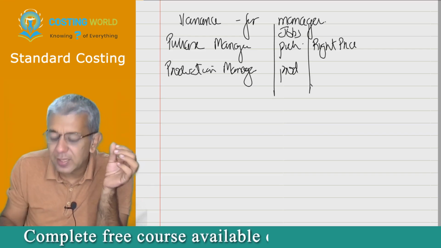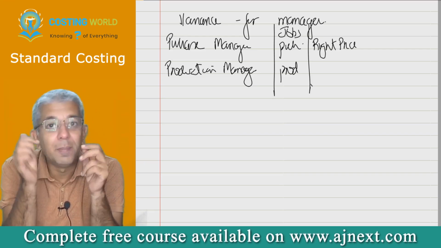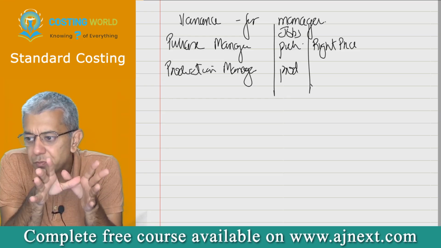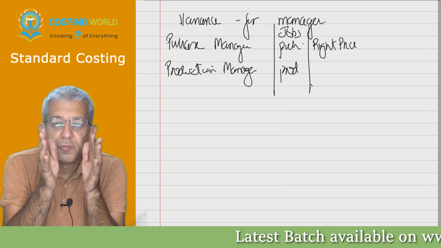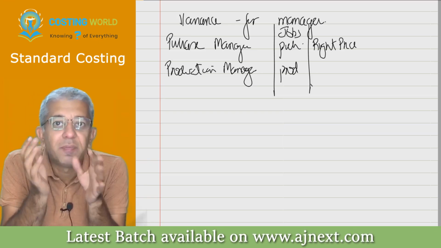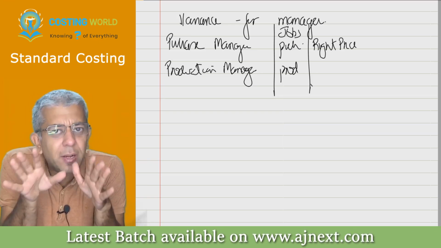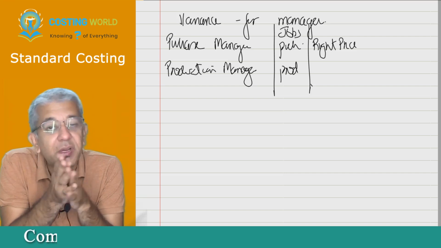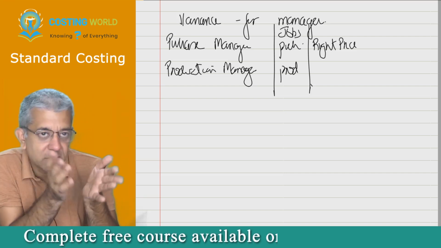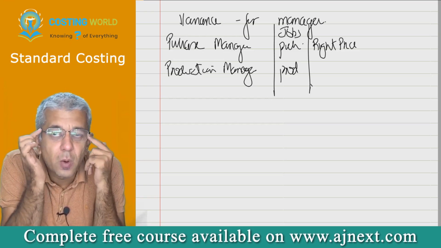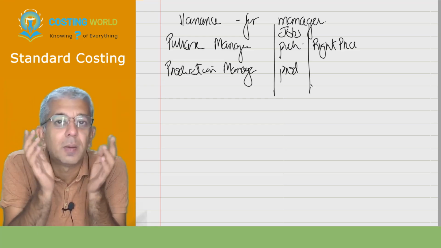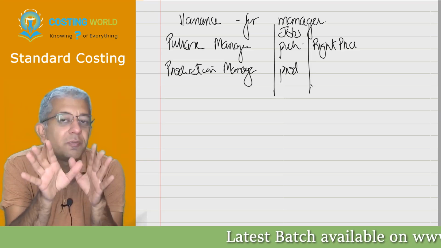One thing you should understand as the limitation of your portion: in CA Inter, we just compute the variances and leave it. In CA Final, we try to analyze them. Is it good? Is it bad? What must be the reason? What must have happened? How can I use this data to make the company better? But all those things I'll reserve for CA Final.